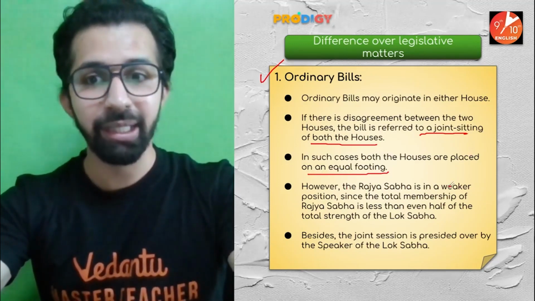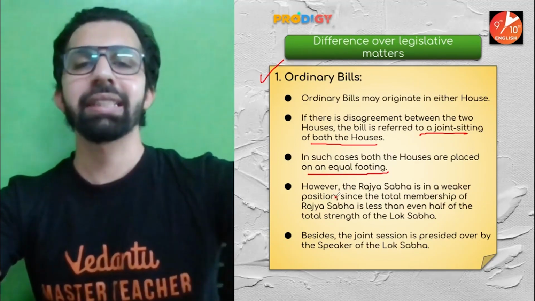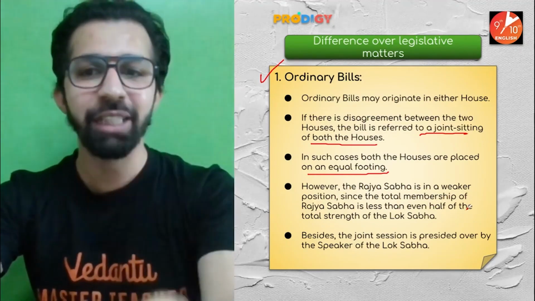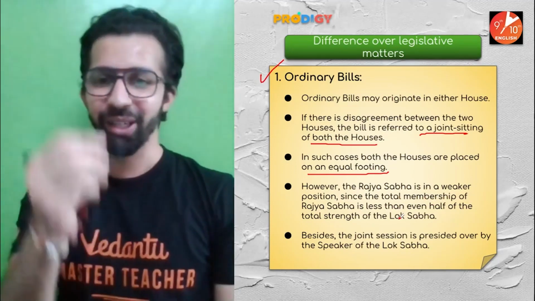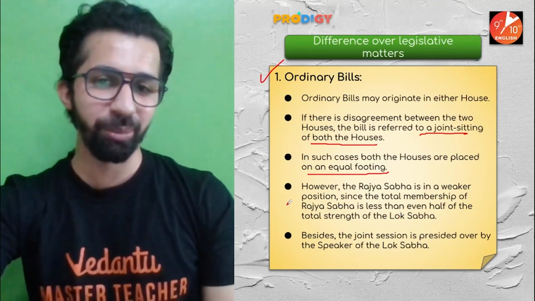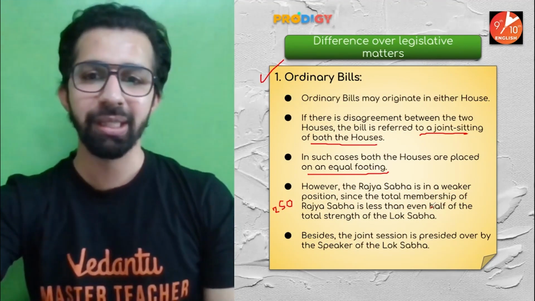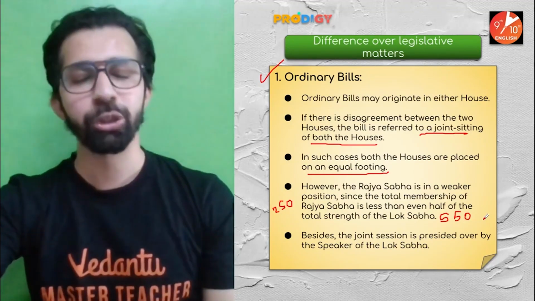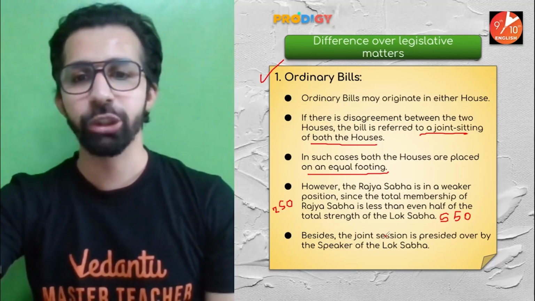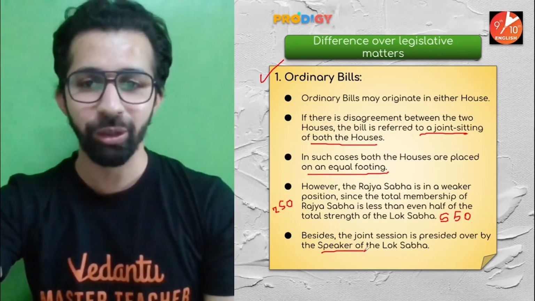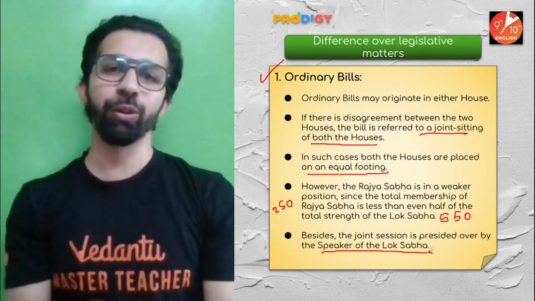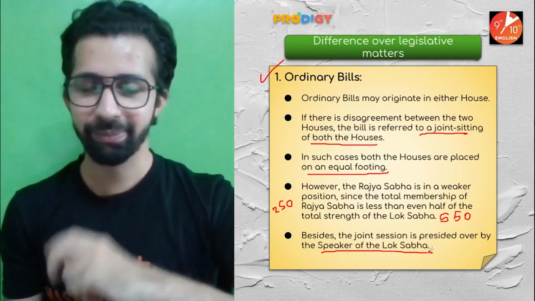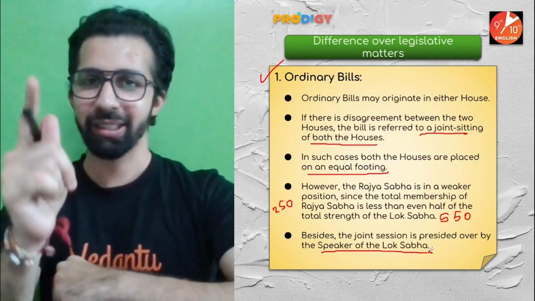However, the Rajya Sabha is in a weaker position, a lower rank, since the total membership of Rajya Sabha is less than even half of the total strength of Lok Sabha. Do you remember I told you the maximum membership of Rajya Sabha is 250 and of Lok Sabha can be 550 members? So the will of the members of Lok Sabha will prevail. Besides, the joint session is presided over by the Speaker of Lok Sabha. So what can we say? Can we say Lok Sabha is much more powerful? Yes. Next one.